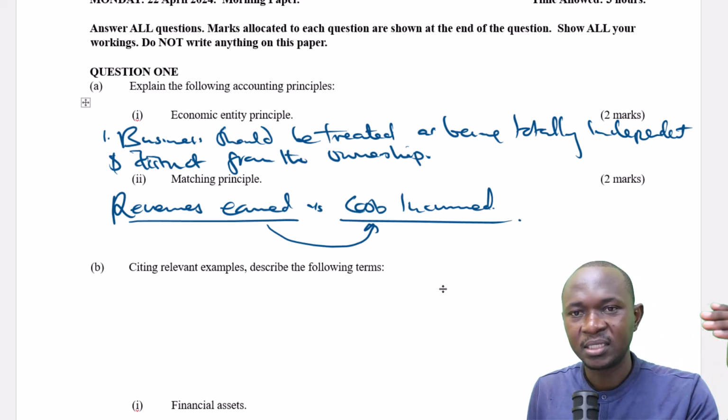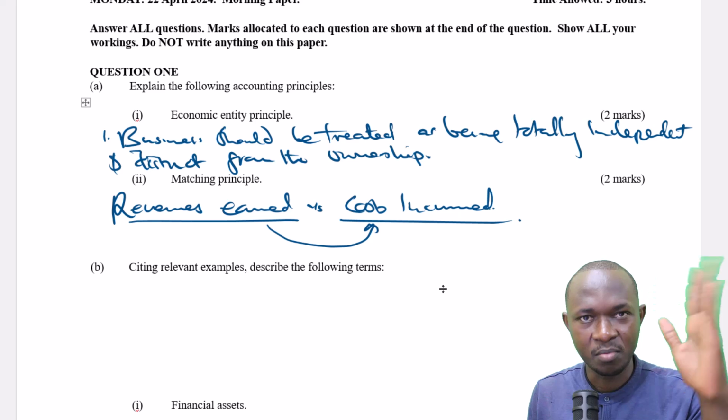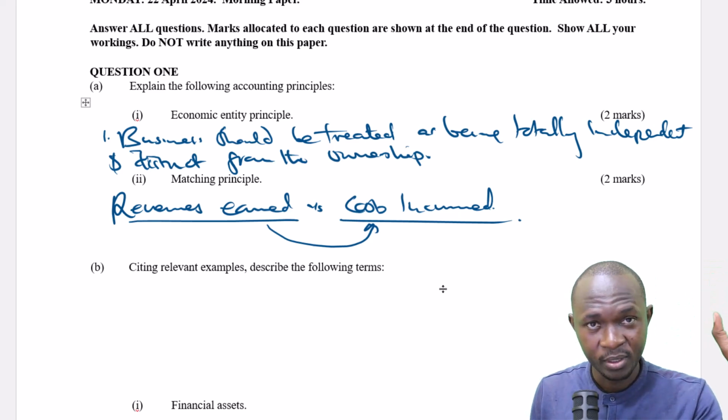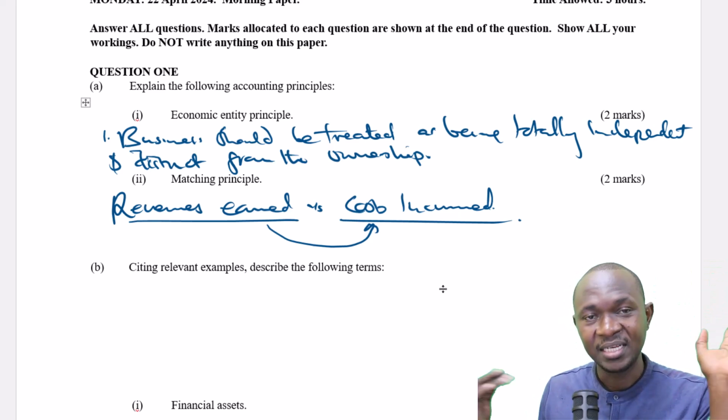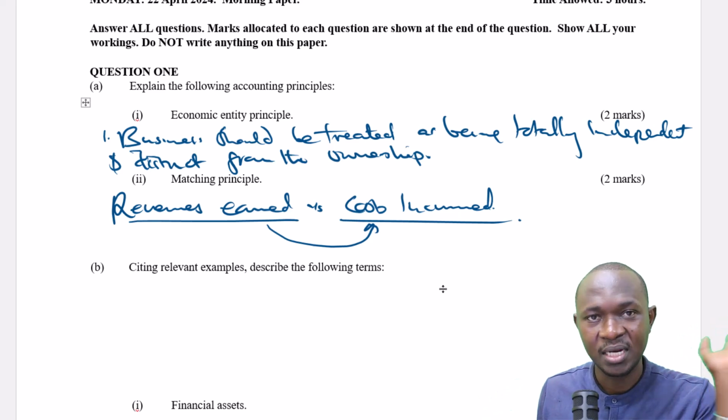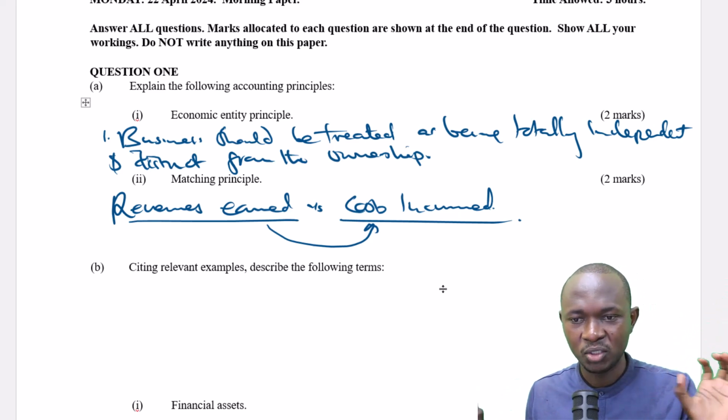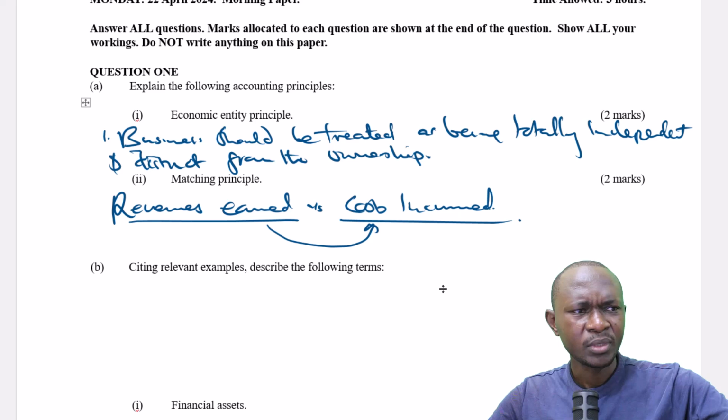You just don't earn revenue from nowhere. There must be a cost that is associated with that revenue. So make sure that when you account for the revenues that you've earned, you also account for the costs that have been incurred for the sake of generating that revenue.